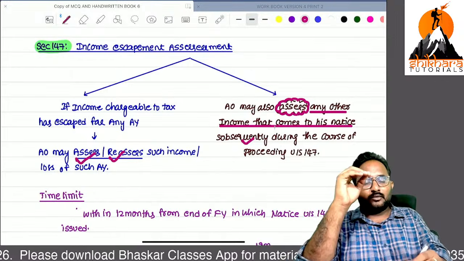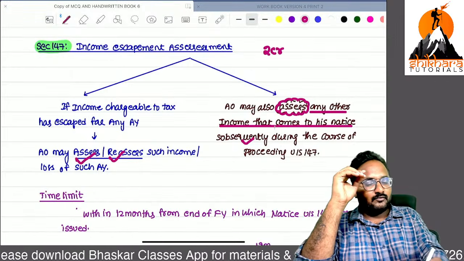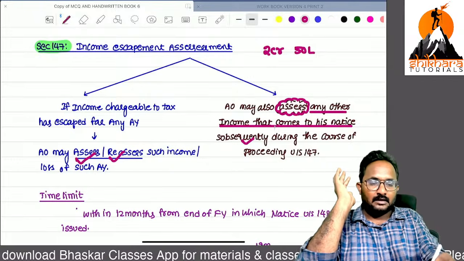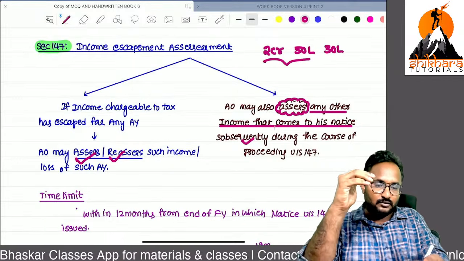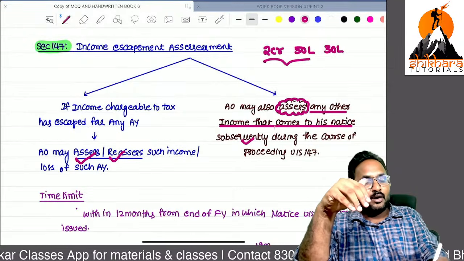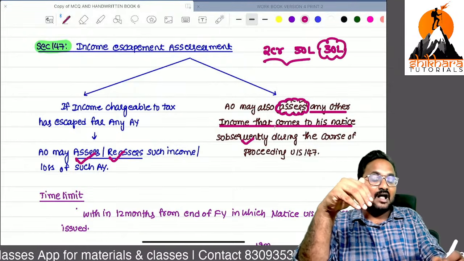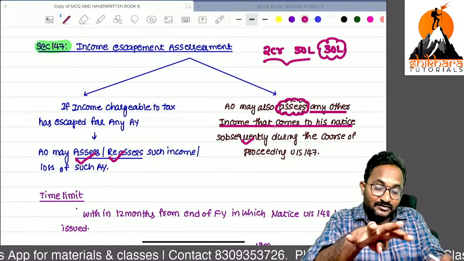Example: 2 crores bidding amount, 50 lakh US deposits amount is done. One more 30 lakh is identified while conducting the assessment of this 2.5 crore. Now, the assessing officer can assess this income also.